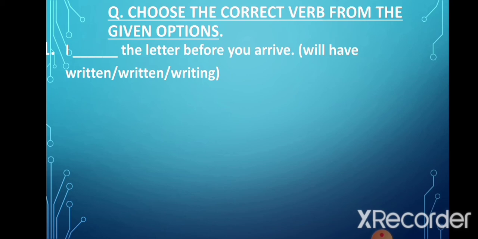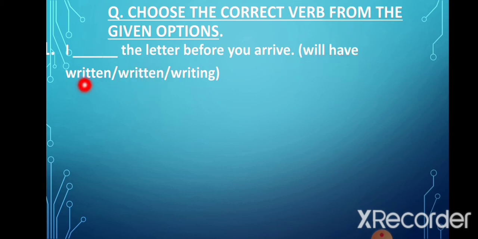Now in present tense, we use has or have before third form of the verb, and in past tense we use had, and in future we use will have or shall have. But in this case, will have is missing, so that means this is also not the option that we will select. Now let's look at the last option, will have written.